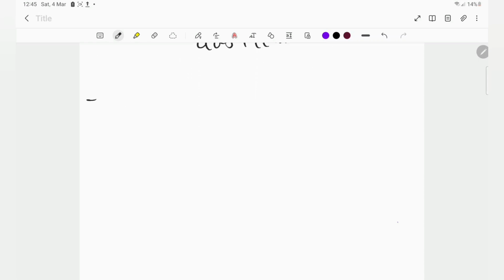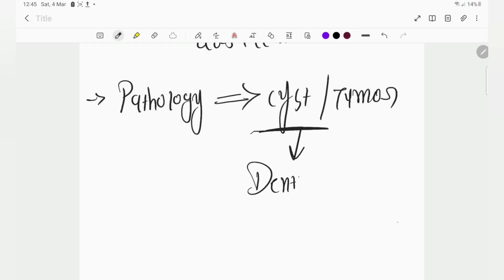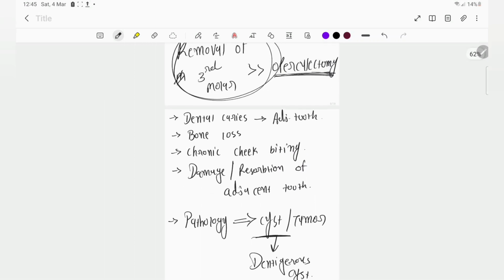Then it can also develop some pathology like cyst or tumor. The cyst most commonly associated with this is the dentigerous cyst. Okay, we will learn about this dentigerous cyst.